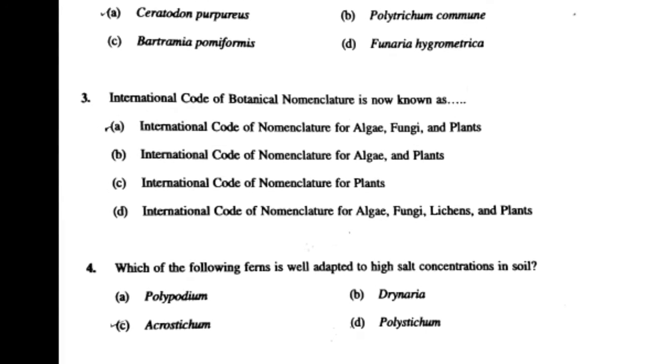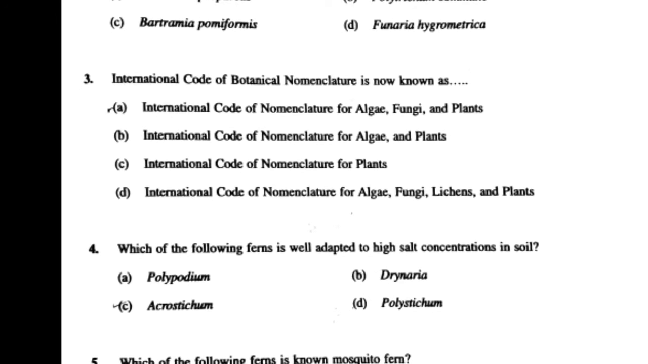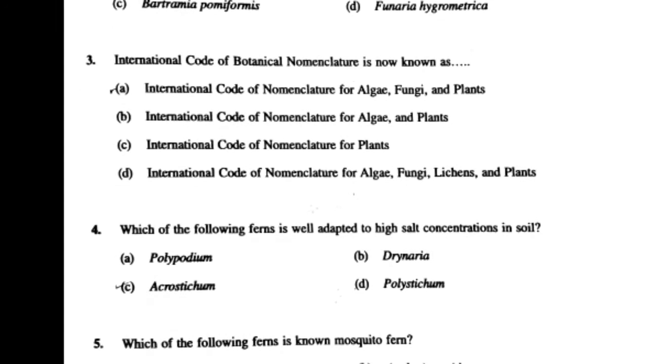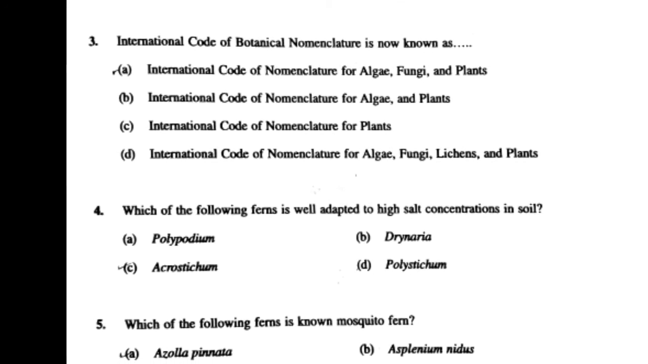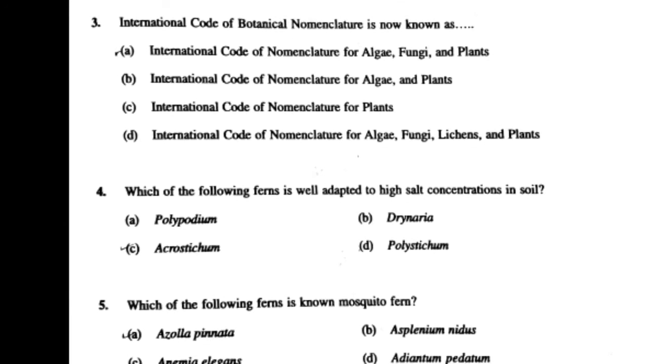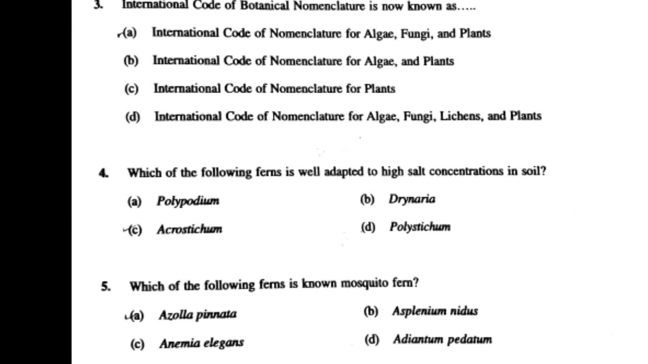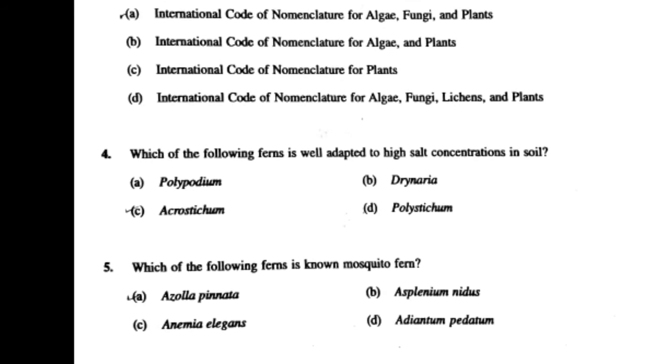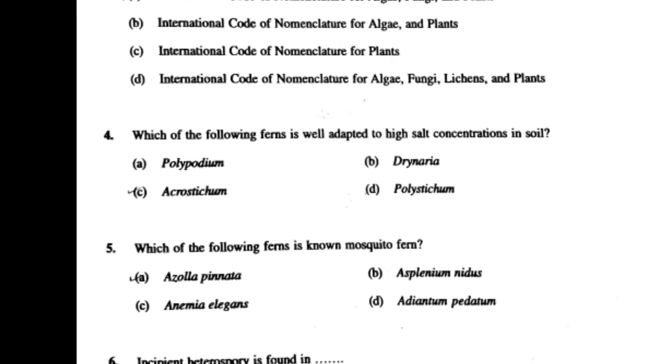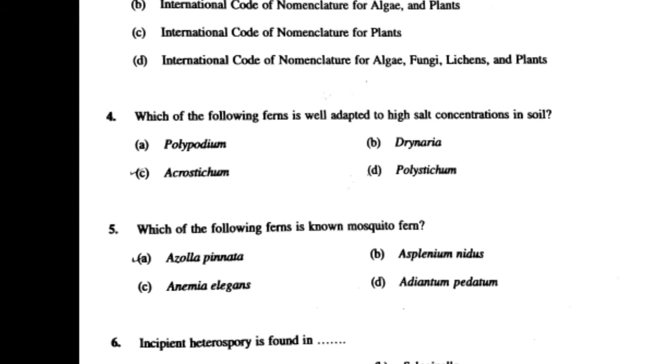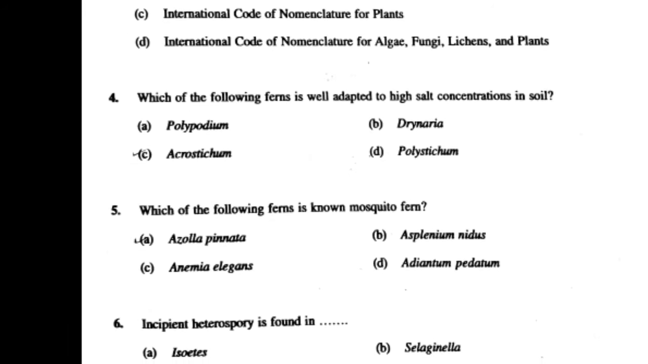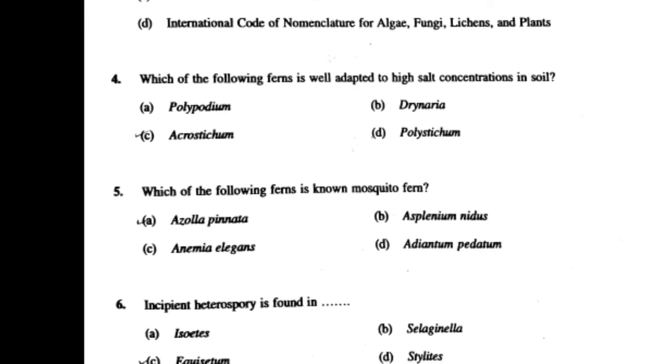Answer is International Code of Nomenclature for Algae, Fungi and Plants. Fourth question is, which of the following fern is well adapted to high salt concentration in soil? Answer is Acrostichium. Fifth question is, which of the following fern is known as mosquito fern? Answer is Azolla pinnata. Sixth question is, incipient heterospory is found in?